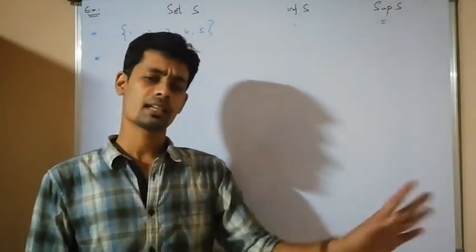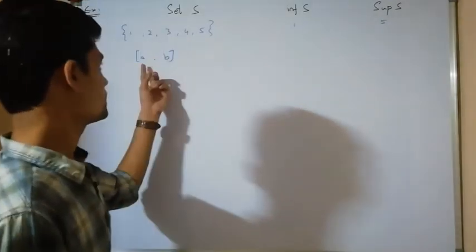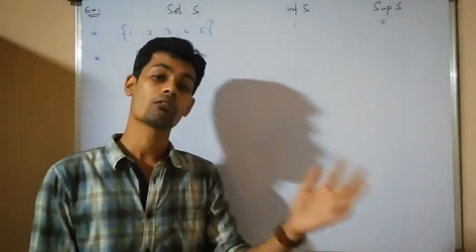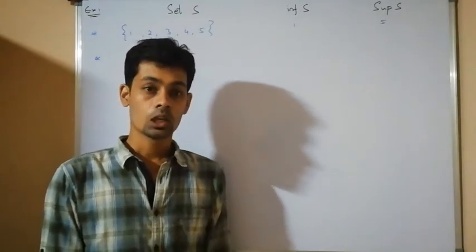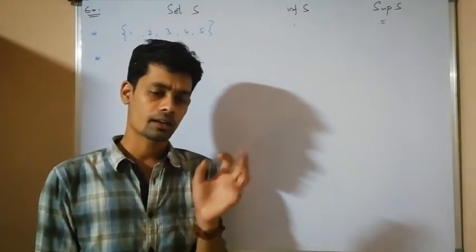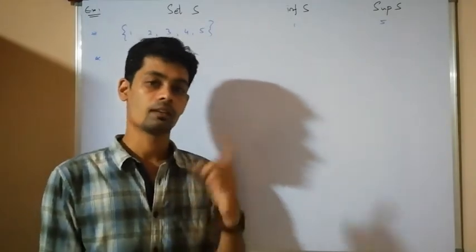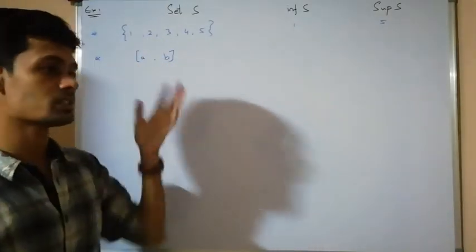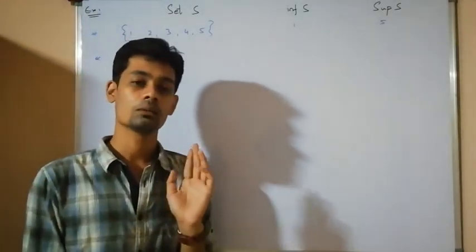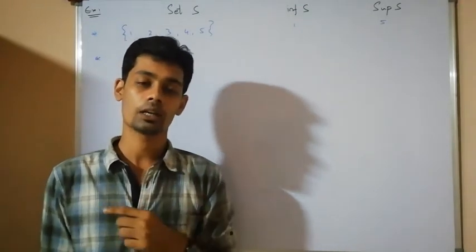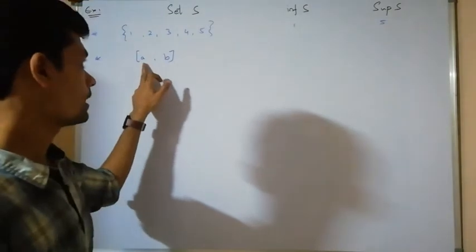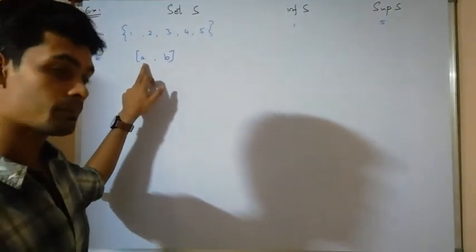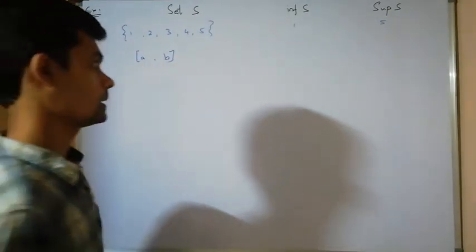All the elements in the closed interval [a, b] are greater than or equal to a. If I take a real number greater than a, I will get an element, a, which is less than that real number, therefore that real number is not a lower bound. So the greatest lower bound will be a, and the least upper bound, that is the supremum, is b.